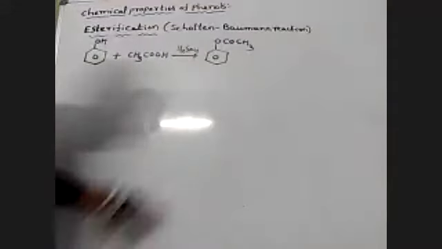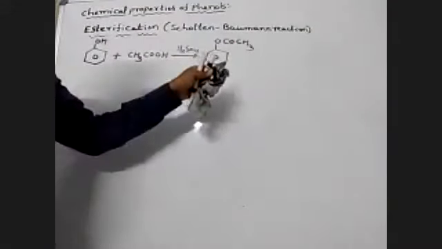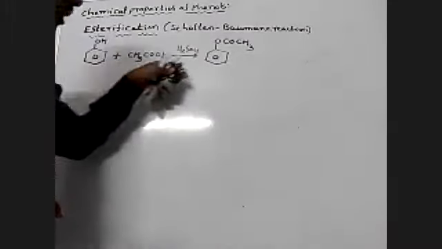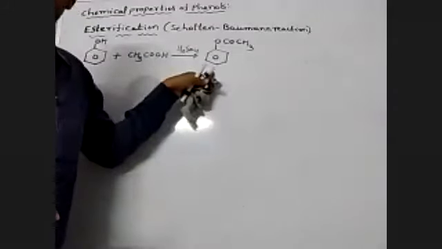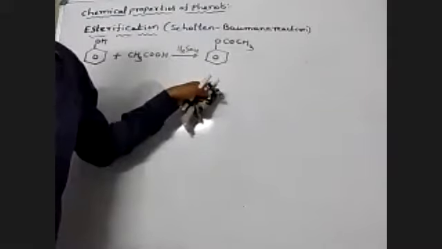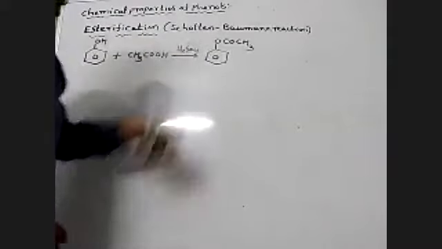This process is called acetylation, the COCH3 group is added in place of H plus. And if we take benzoic acid, it is called benzoylation.